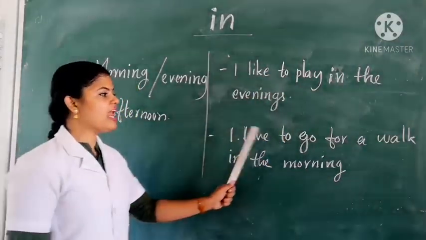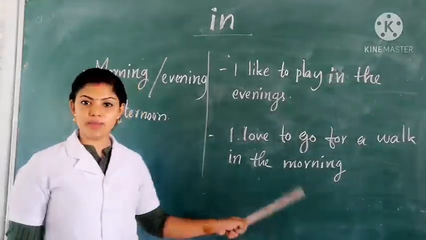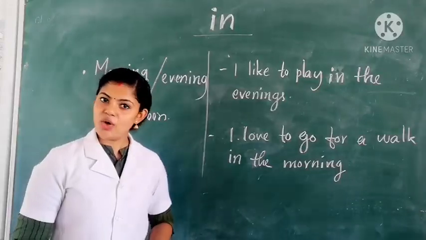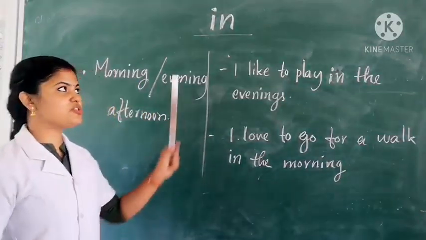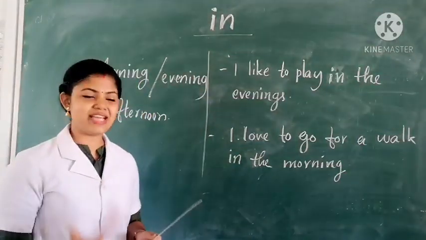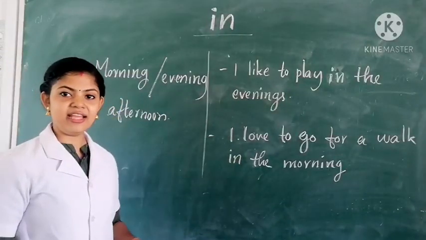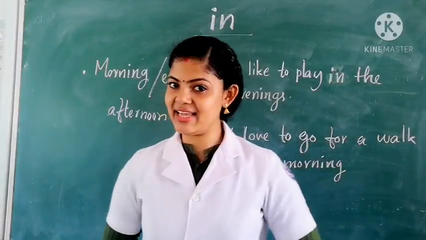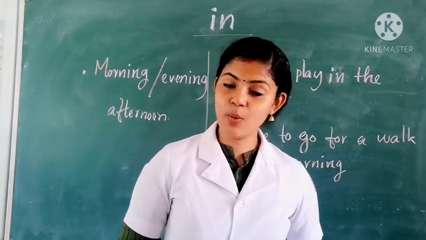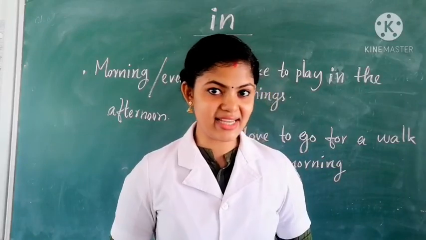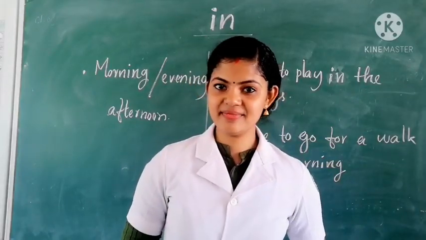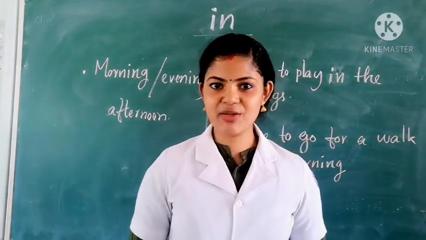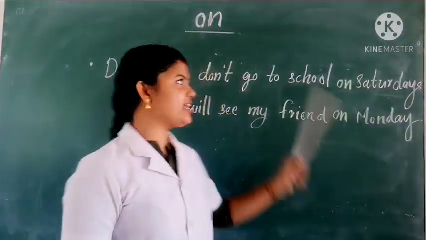Next sentence: I love to go for a walk in the morning. I like to go for a walk in the morning time. So we use the preposition "in" also to show the time: morning, evening and afternoon. So where do we use the preposition "in"? We use the preposition "in" with the months, with the seasons, with the year and with morning, evening and afternoon times.